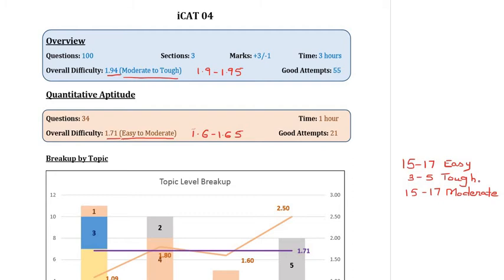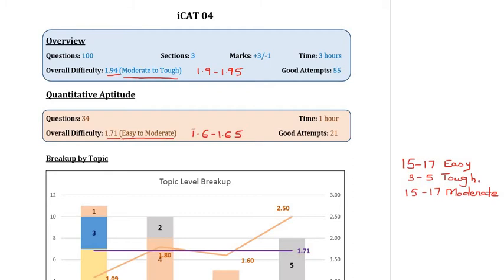Now, considering the fact that students generally need to have at least 20 plus attempts in quant to clear the sectional cutoff, these moderate questions become extremely important, even assuming that a student has been able to solve all the easy questions in the exam and has smartly skipped the tough questions.